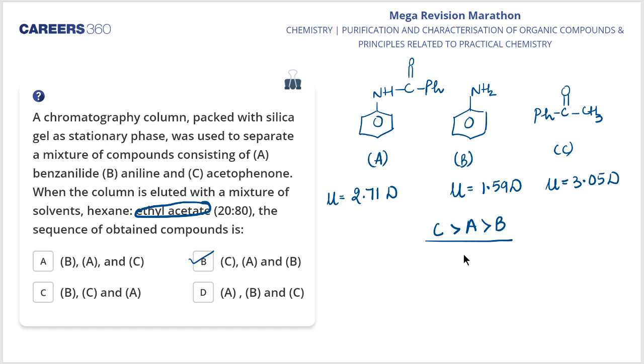More is the dipole moment, more will be the interaction with the solvent ethyl acetate, and because of this polarity, compound C is eluted out first, my dear students. Clear? Clear, my dear students?